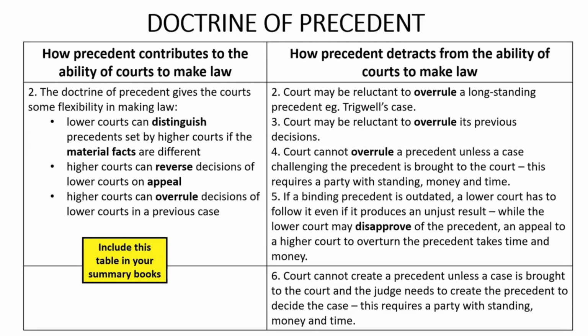Finally, a major limitation on the ability of the courts to make law is that a court cannot create a precedent, that is, a court cannot make law unless a case is brought before the court, and that case requires the judge to create a precedent to decide the case. A case can only be brought to a court by a party that has standing, that is, by a party that is directly affected by the legal issue that the case raises. And that party must also have the money and time to bring that case. If no party with standing, time and money is prepared to bring the case, then the court will not be able to make the precedent. That is, the court will not be able to make law.